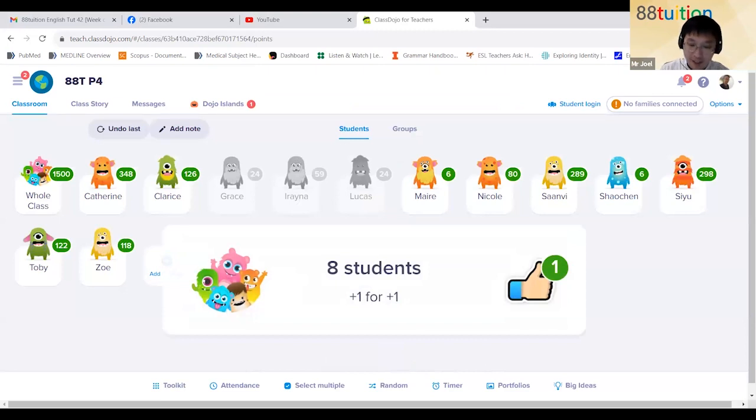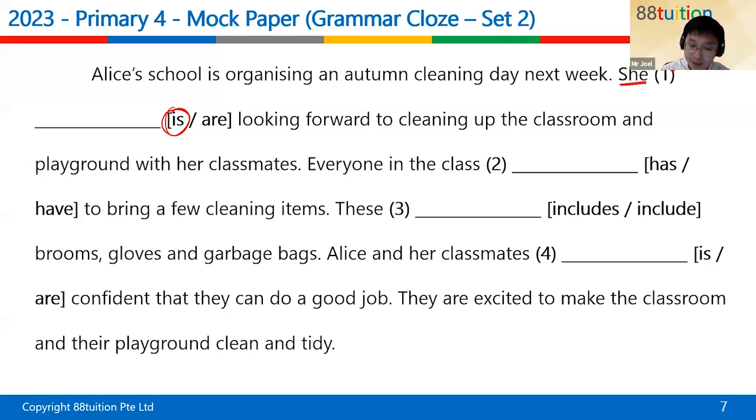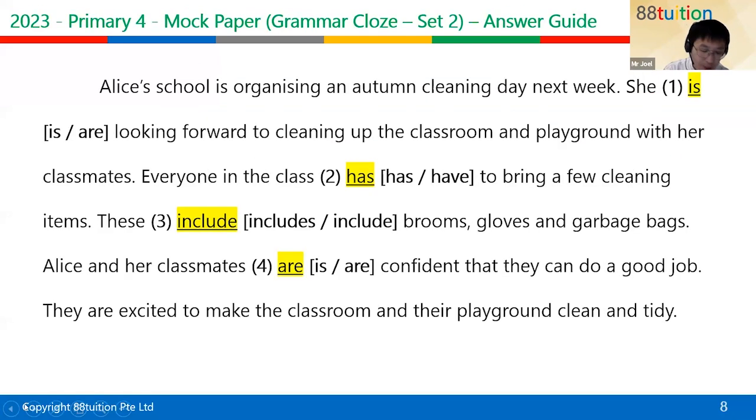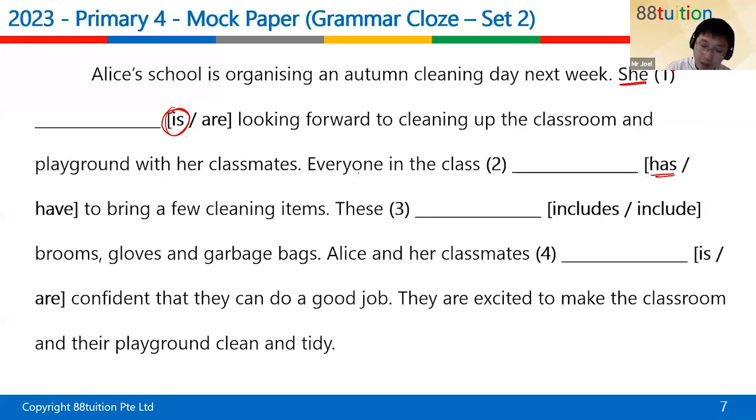And then next, everyone in the class, what, to bring a few cleaning items. Now over here, it's a common error to use have. The correct form here is has because the main subject is actually everyone. When we say everyone, we are counting people one by one. Everyone is actually treated as a singular pronoun. So when I say everyone in the class, it's singular. I have to use has over here, not have. So for this one, Sanvi, Toby, and Zoe don't get the mark.